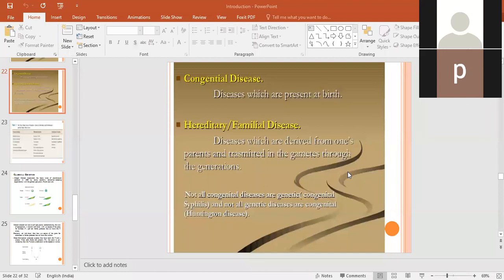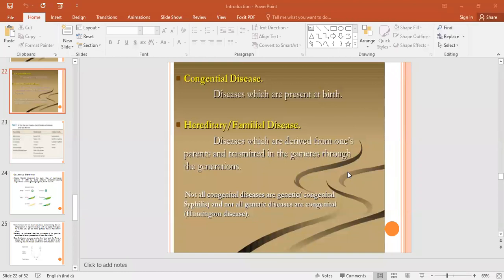So disease-causing genes are present on the autosomes. Remember, not all congenital diseases are genetic, and not all genetic diseases are congenital. Okay, so this is the basic line.